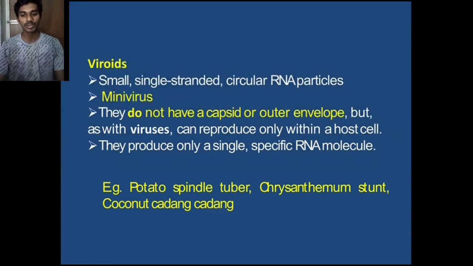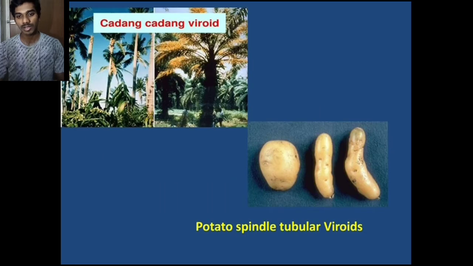Examples: potato spindle tuber, chrysanthemum stunt, and coconut cadang-cadang. Cadang-cadang means complete death. In this photo, we see coconut cadang-cadang viroid disease. On the right side, we see potato spindle tuber viroid disease, where potatoes lose economic value.